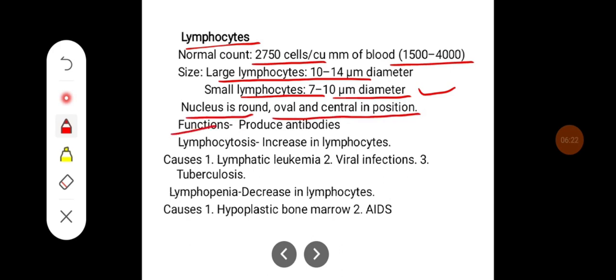Some of the important functions of lymphocytes: they produce antibodies. Lymphocytosis can occur, that is the condition where the lymphocyte count is increased. It can happen in lymphocytic leukemia, viral infection, and tuberculosis. Whereas lymphopenia, the reduced number of lymphocytes, can occur in hypoplastic bone marrow and